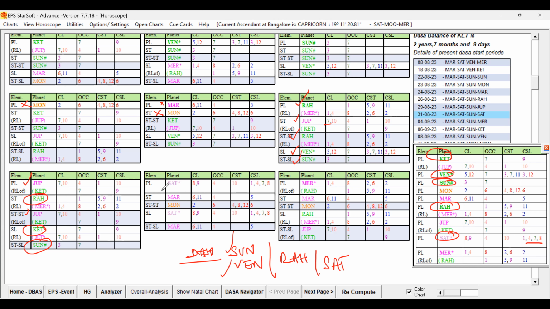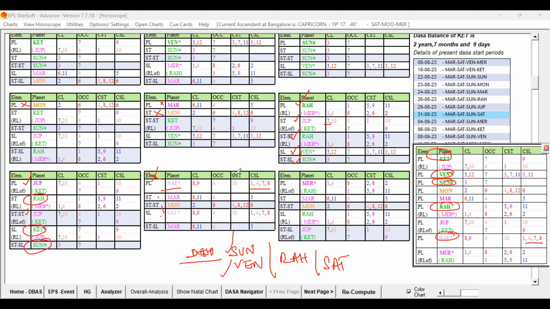Saturn is okay, our mixed key planet, but Star Lord is weak. Sublord is again a mixed one. So all are weak only. No favorable key planet of the Dasa Lord is present. So it is not strong. Though that is a destiny planet, that planet is not strong enough to conduct the event.